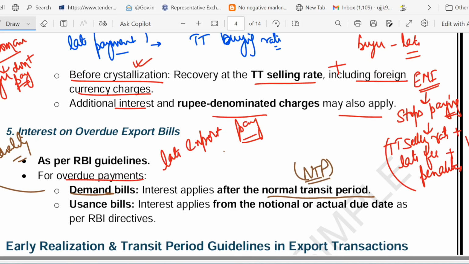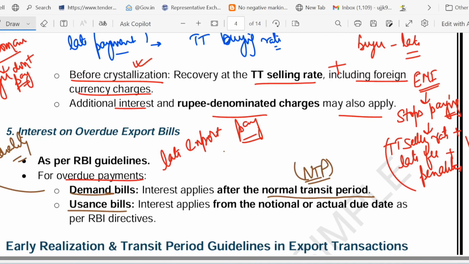Now what about the usance bill? Usance bill means payment after a set period. So two cases we are talking about. Demand bill, which means payable immediately, so interest starts after the NTP, normal transit period. And in the case of usance bill, payment is after a set period.